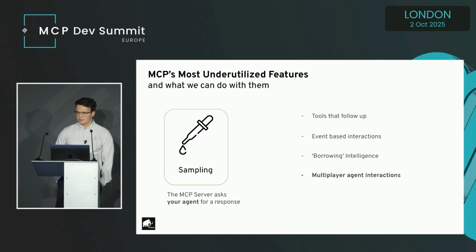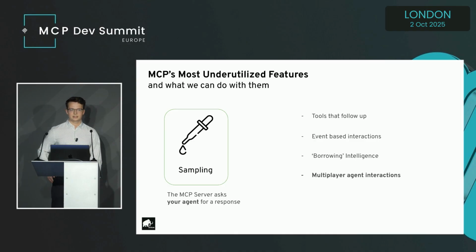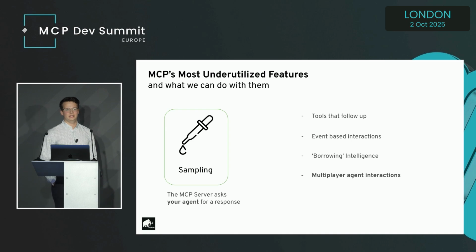Borrowing intelligence, which I think is mainly how sampling is used right now, is where the tool requires some LLM to perform some operation. Instead of providing its own inference, it'll ask the client that's connected to it. We see this with the Reflect server and some other ones. I think this is the main way sampling is intended to be used right now. We're exploiting it for MAMU, but we think it's cool. And then the last thing is multiplayer agent interactions. This is where a tool call can actually launch a sampling request to another agent in the network. And this is what we use in MAMU to actually have multiplayer AI.